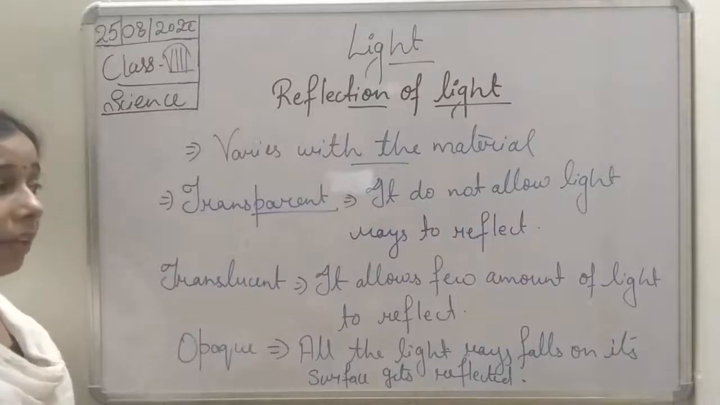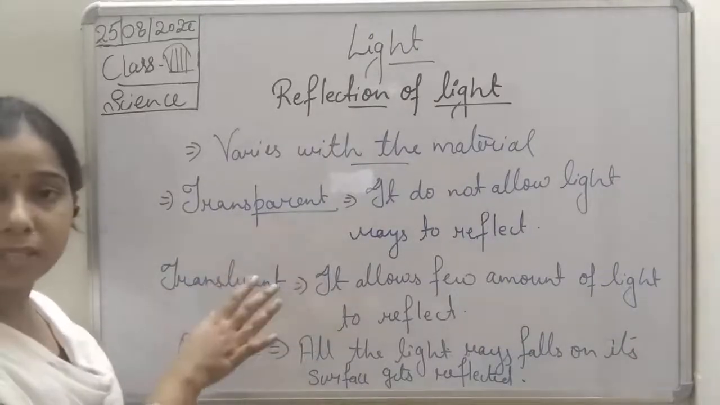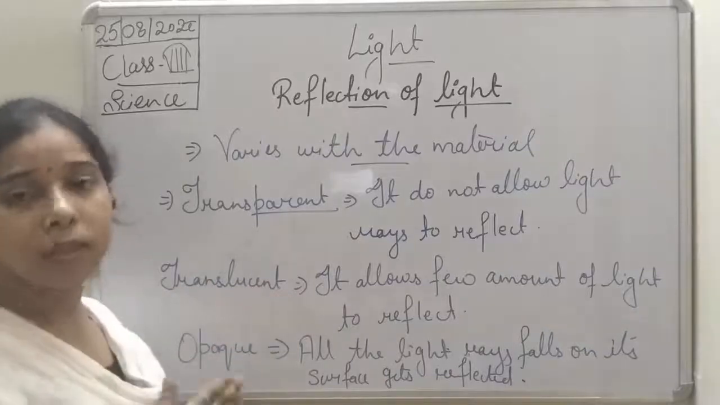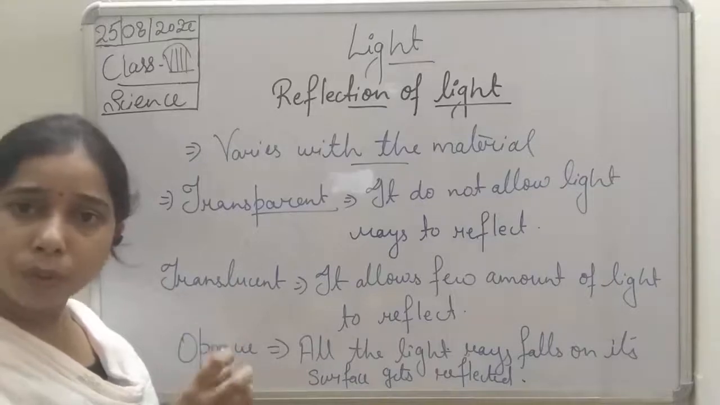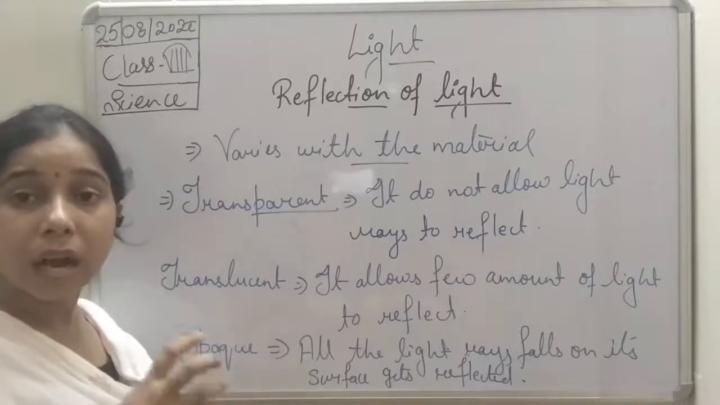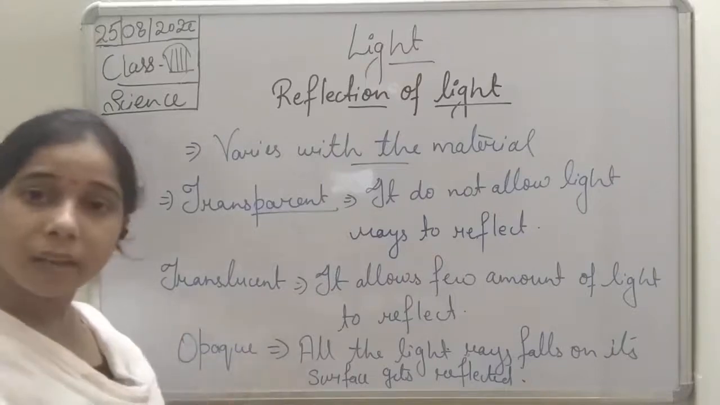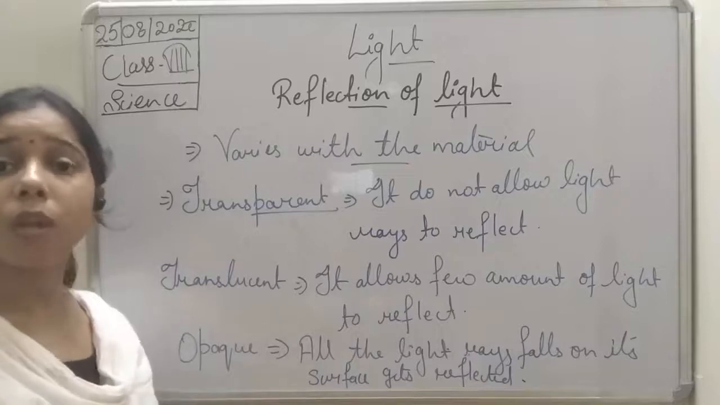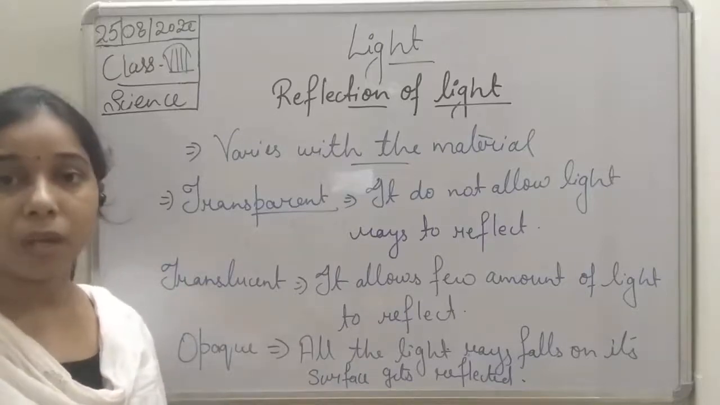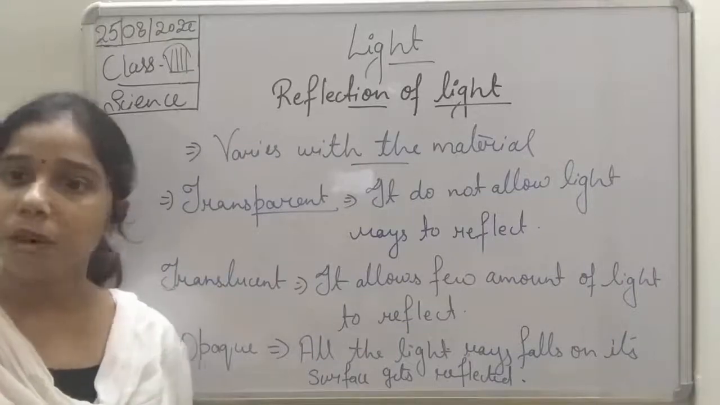Okay, so not allowing light rays to reflect is a property of the transparent, because it allows all the light to pass through it. While in case of a translucent, it allows a few light rays to pass through it. It means the other amount of light rays get reflected. Opaque does not allow light to pass through it. It means it allows all the light to be reflected. So reflection varies from material to material.